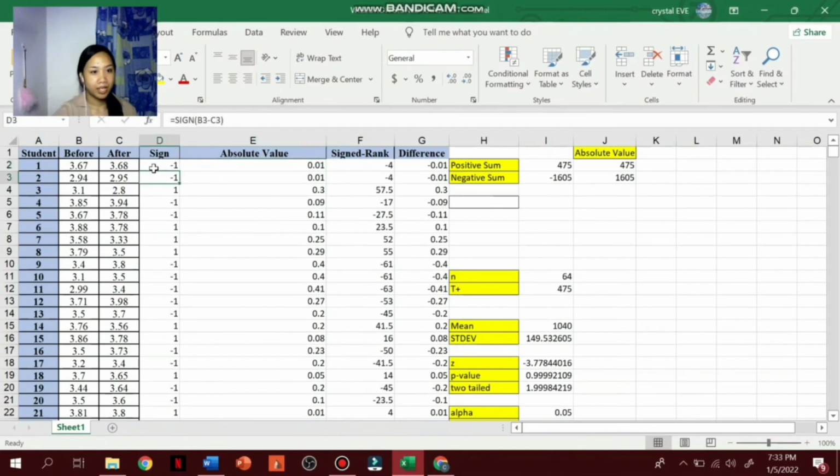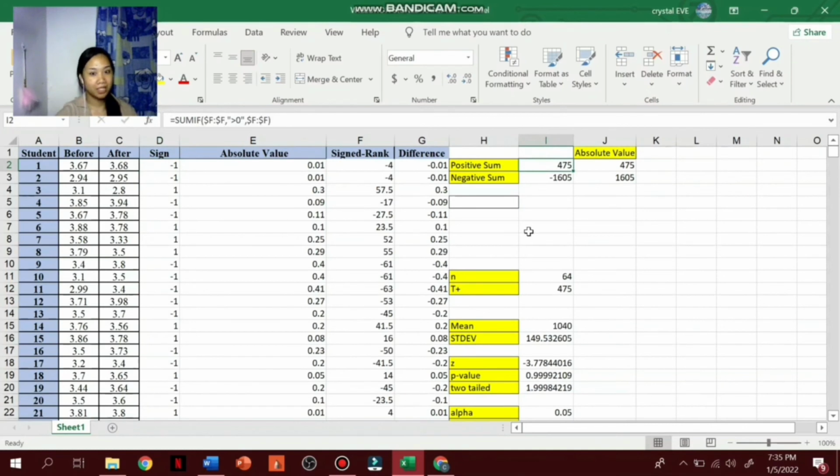Next, what we need to do is find the sign of the rank. So we use the formula of sign and put the data for the difference. Here is the difference value, where 0.01, and the value is negative. So here we get -1, and here we get a positive value. Next, we need to find the sign rank, where we obtain the value of rank from the table of difference, and we combine it with the table of sign. So here is the rank of 4, and the sign is negative, so -4.